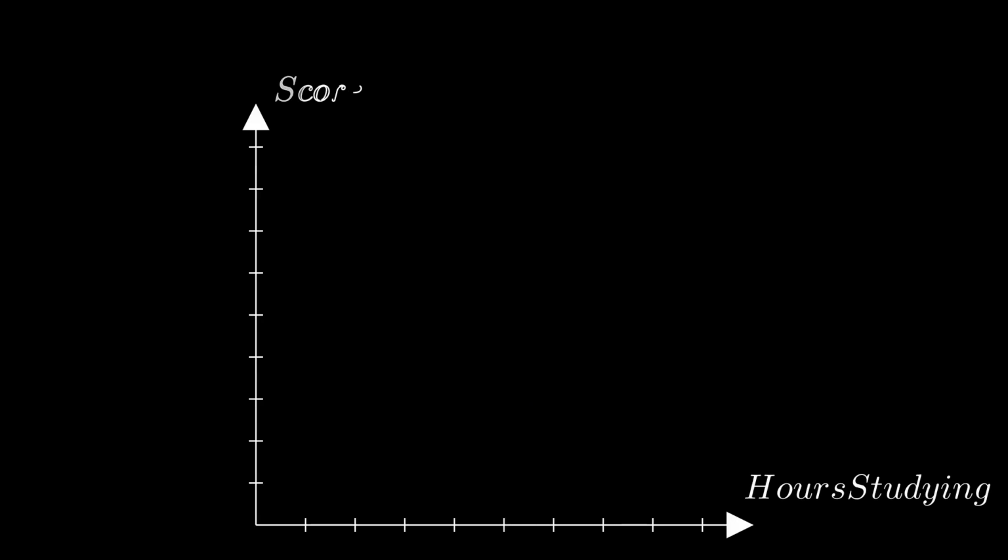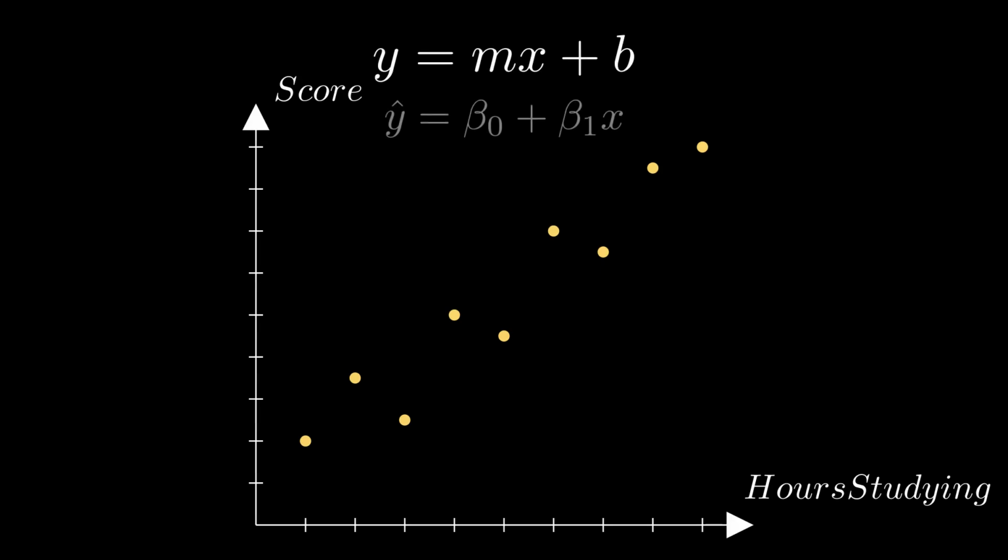Imagine mapping data on a grid. The x-axis is hours spent studying, and the y-axis is the final test score. The data looks messy, but our brains can clearly see a trend heading upward. To predict future scores, we need to draw a single line through this chaos.